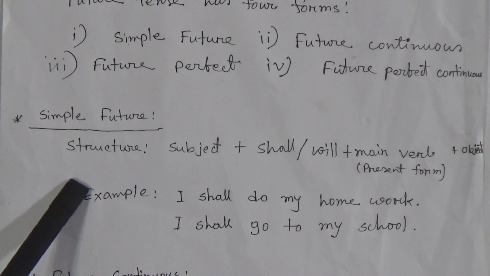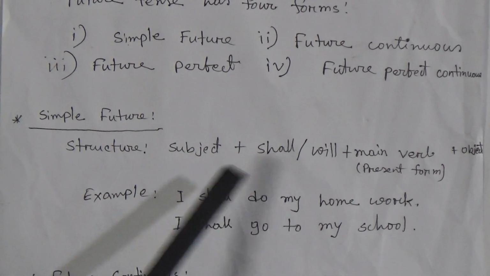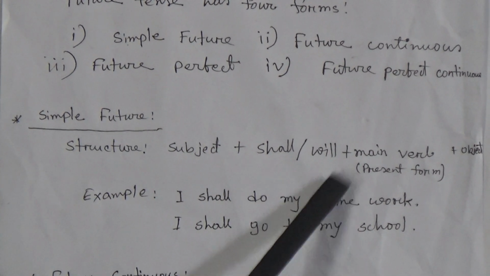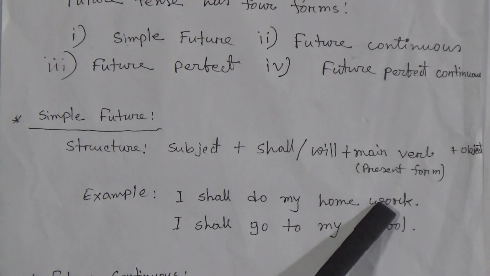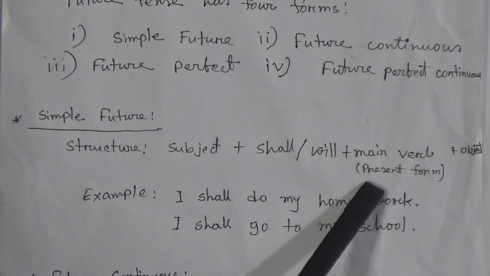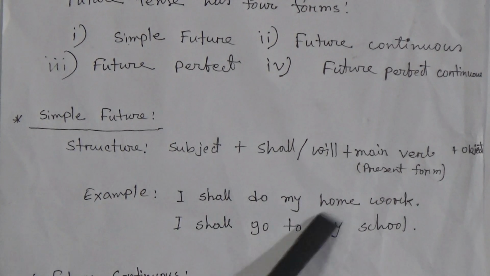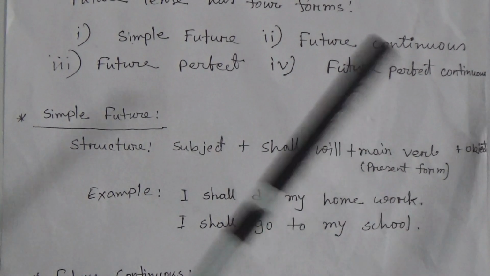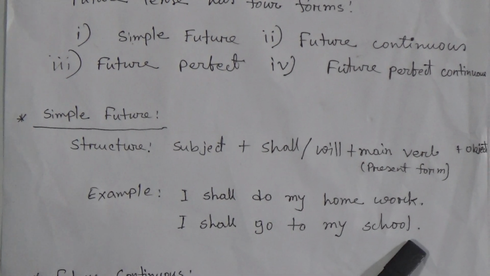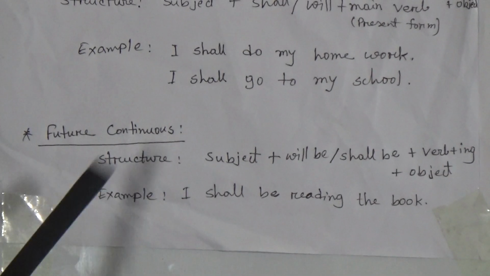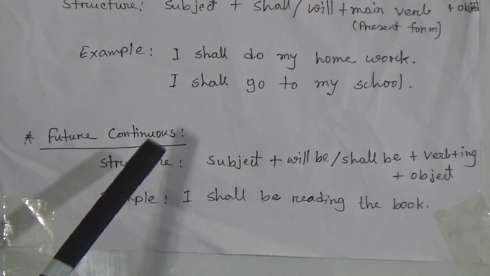So I am repeating this structure: subject plus shall or will plus main verb's present form plus object. For example, I shall do my homework, I shall go to my school. Now I am going to say about future continuous tense.